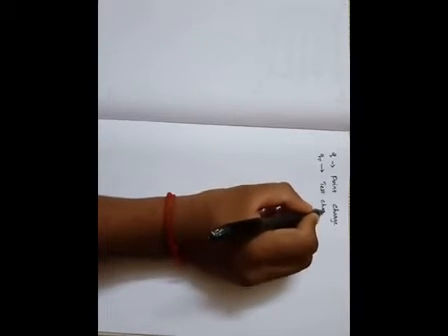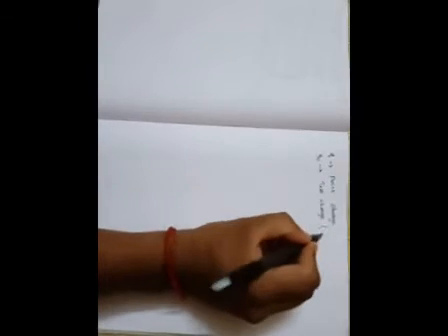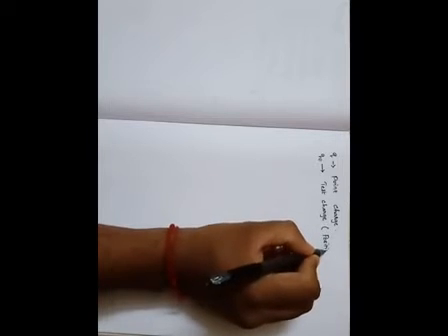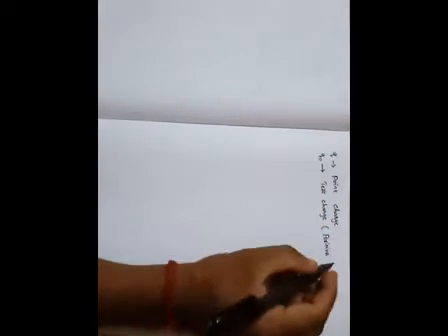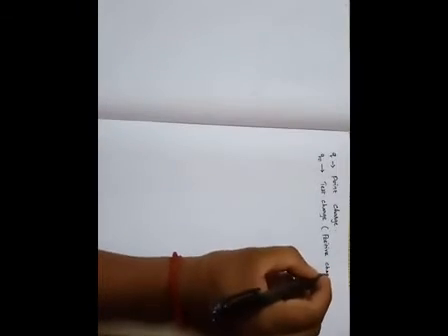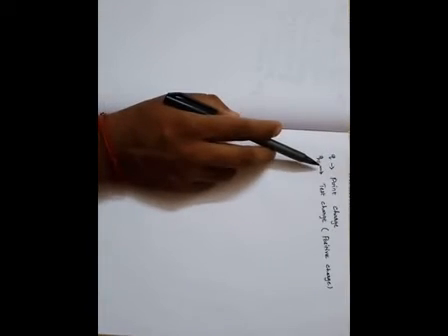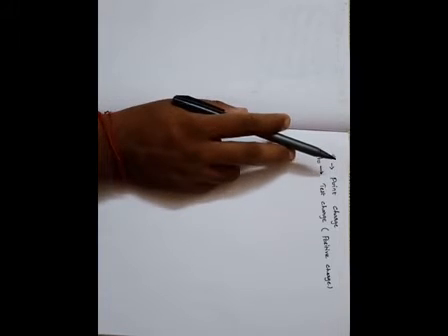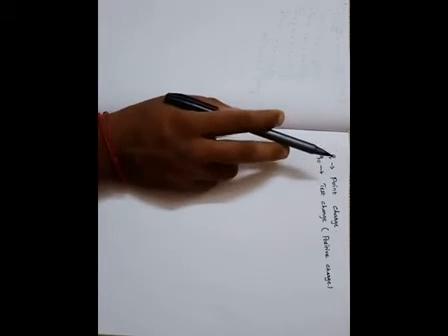The test charge we are taking is a positive charge. The test charge is always a positive charge. Now this test charge is brought near the point charge, and a repulsive force is experienced.